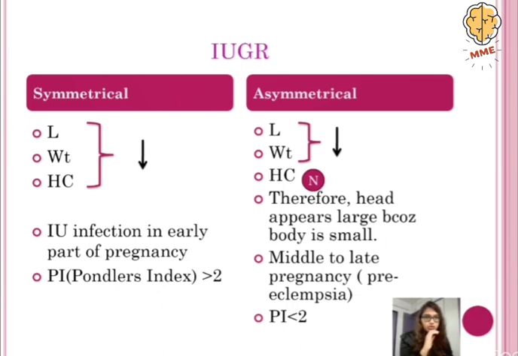Now, in asymmetrical IUGR babies, length and the weight are less, but the head circumference remains normal. So due to this, the head will appear large because the rest of the body is smaller. So here we are going to say that they are asymmetrical IUGR babies. Over here there occur complications from the middle to the late pregnancy, for example, preeclampsia may occur, and their Ponderal index is going to be less than 2.